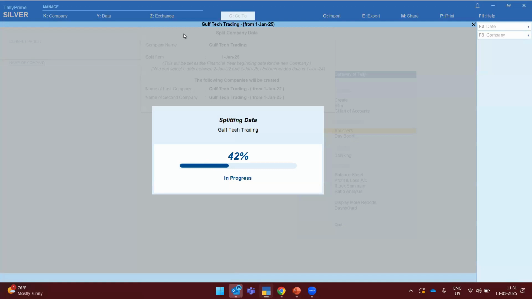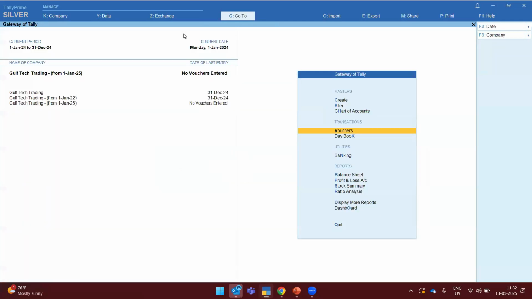If you missed out any pending bills, they will carry forward to the next year, because many people will receive money once they have made any payment or sales in the last year. So that will be carried forward. Now you can see here, as I told you earlier, my main company will be from 1st January 2024 till 31st December 2024. That will remain as it is. And another company will be created from the same financial year, and the new company is from 1st January 2025.